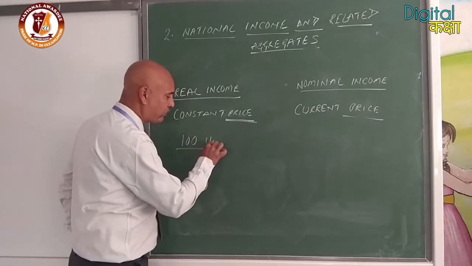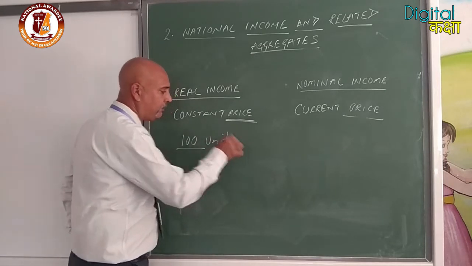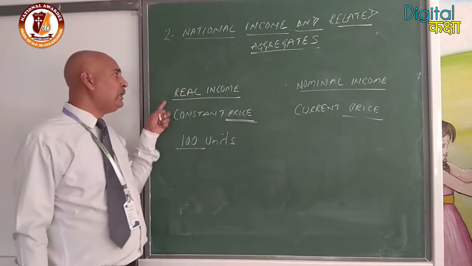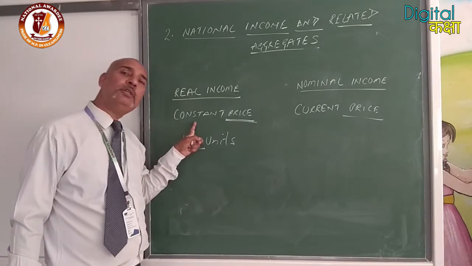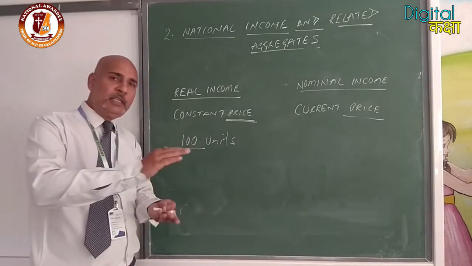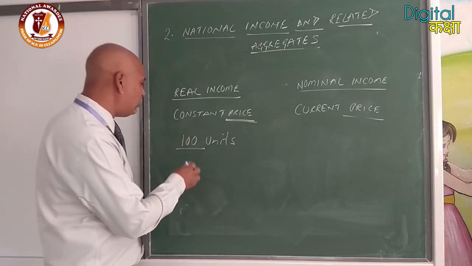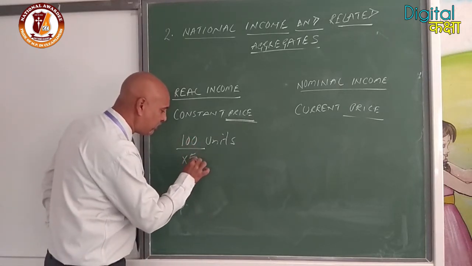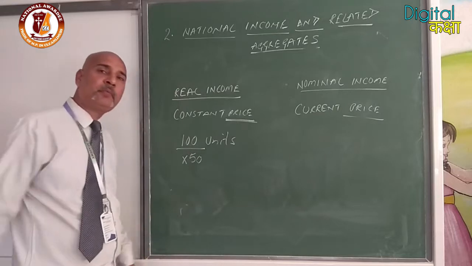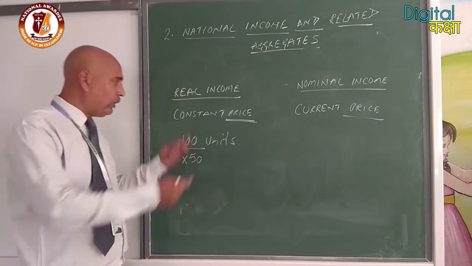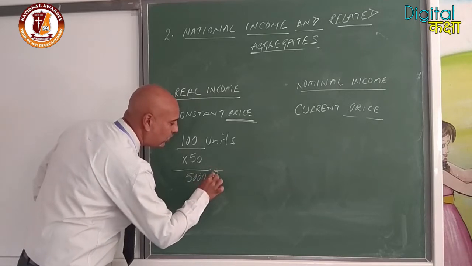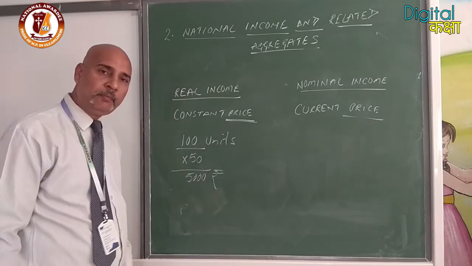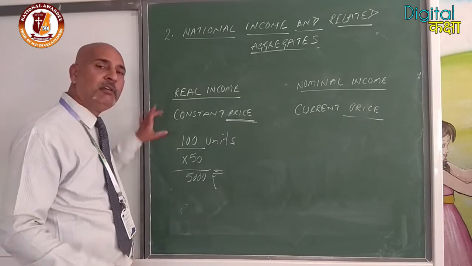Okay? Now, while we are going to real income, we will take the prices on the basis of constant price. So, suppose the average price of this article was rupees 50. Clear? Now, what was the overall national income? 50 multiplied by 100, that is 5,000 rupees. Clear? It shows an actual real figure.